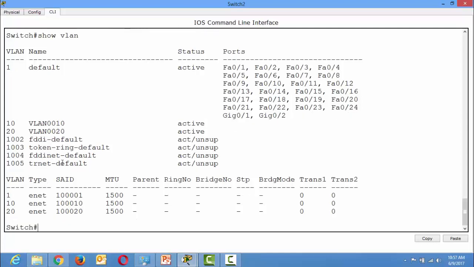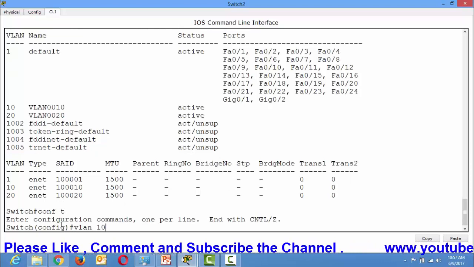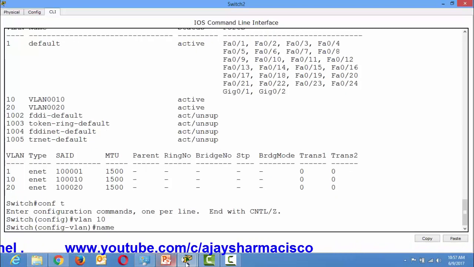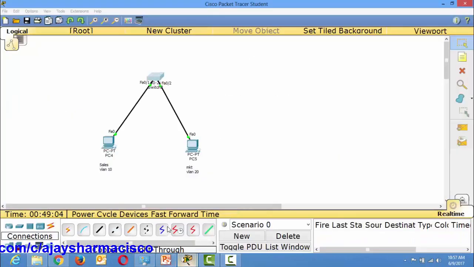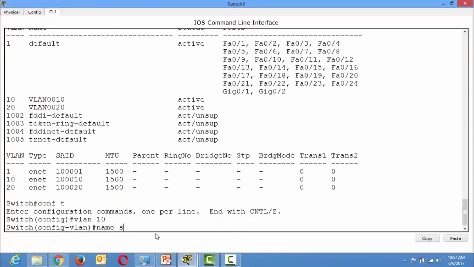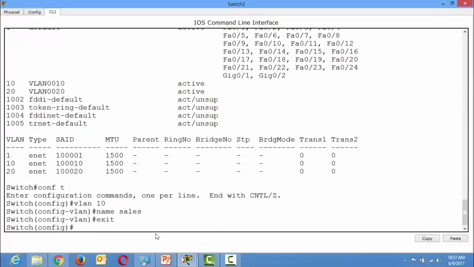It's very difficult for me to remember. So what I can do, I can give them proper names also. In configuration mode, go to VLAN 10 and the command is simple: name sales. Exit.